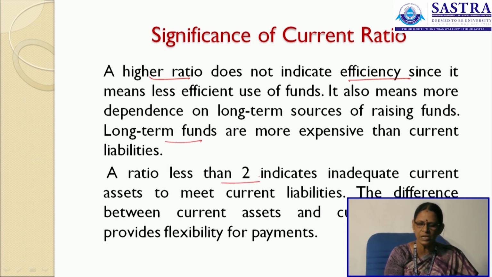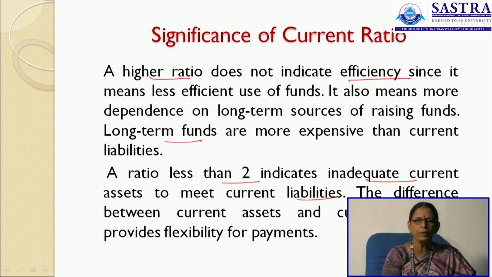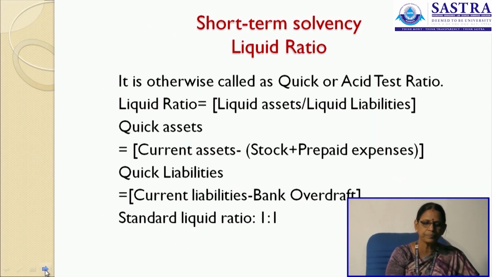A ratio less than 2 indicates inadequate current assets to meet your current liabilities. That is, when it is less than 2, current assets are not adequate enough to pay off your current liabilities. The difference between your current assets and current liabilities provides the flexibility for your payments.